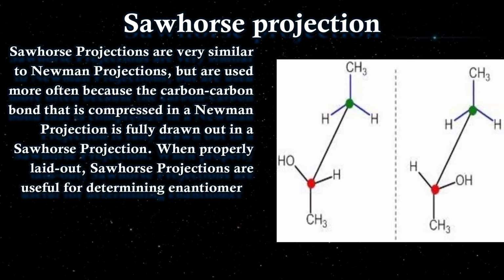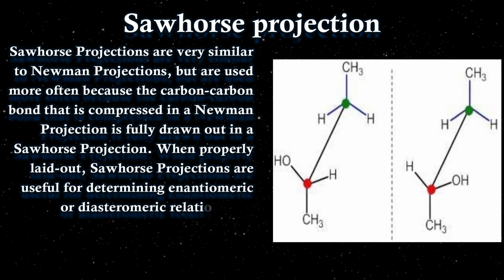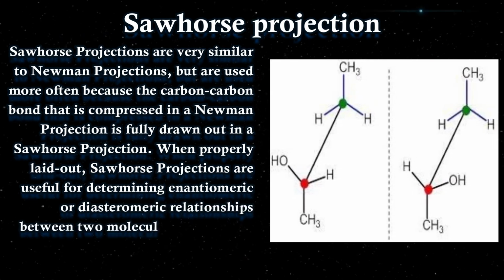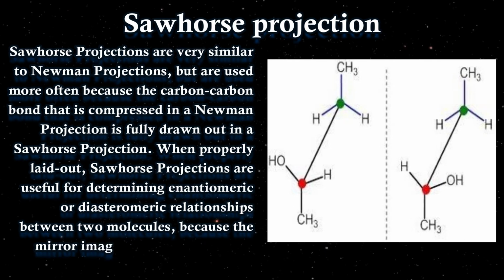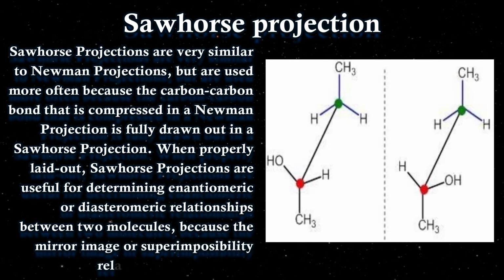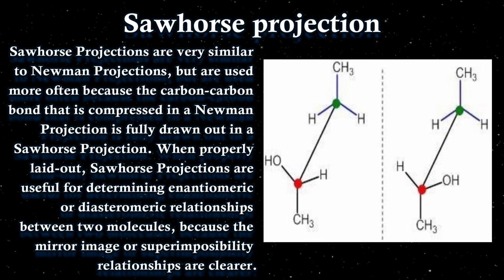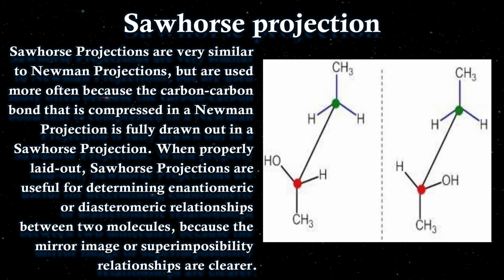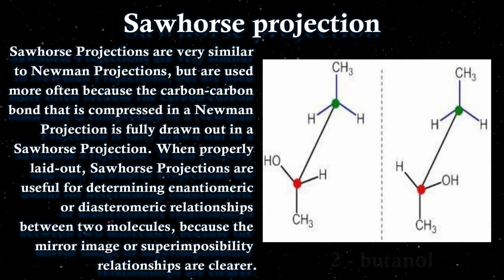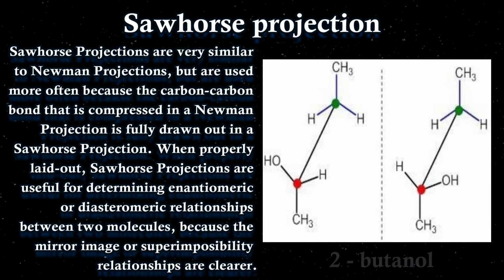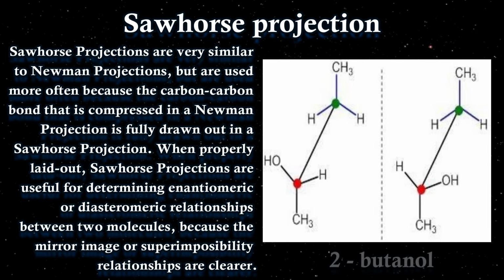So both structures are the same, just your viewpoint is different. In the Newman projection you are seeing from the front side, and here you are seeing from the lower end. Sawhorse projections are very similar to Newman projections, because the carbon-carbon bond is compressed in the Sawhorse projection, but it is fully drawn out in the Newman projection, right?